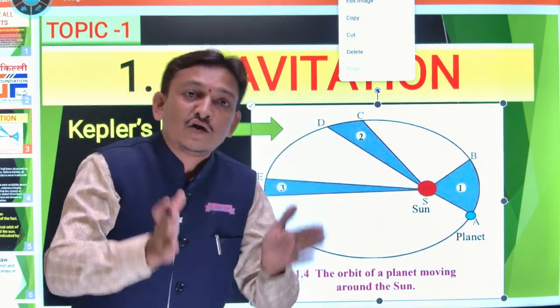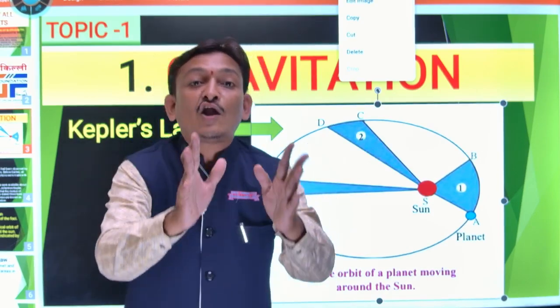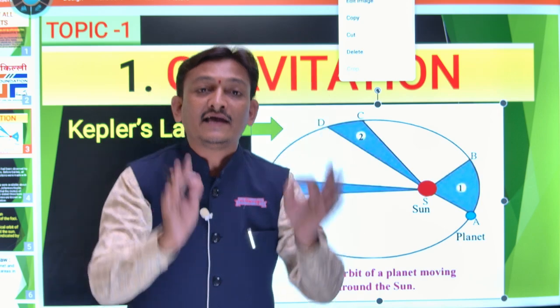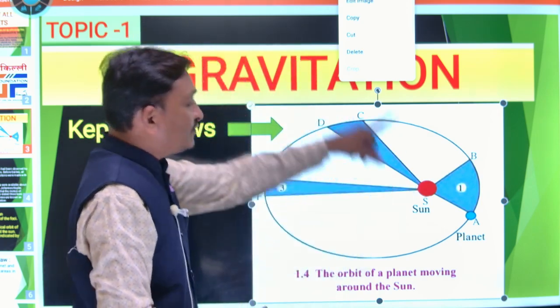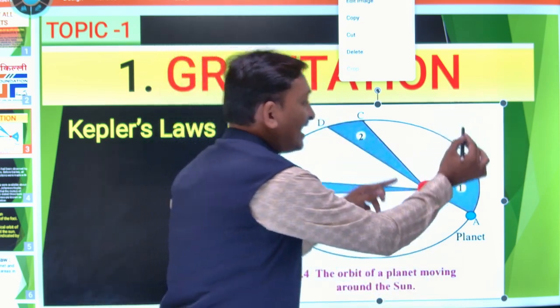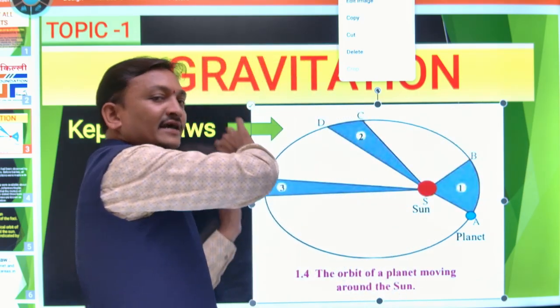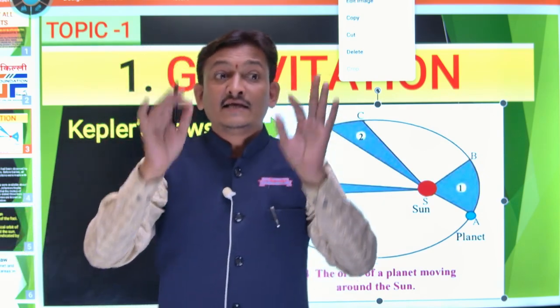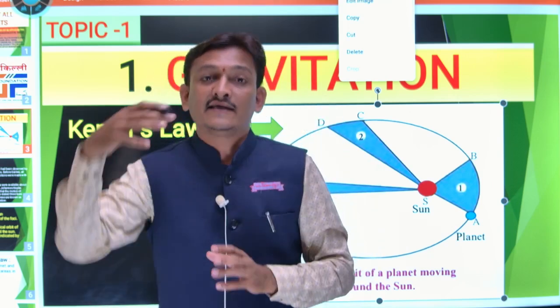So what does Kepler's second law say? Kepler expressed in his second law the motion of the planet. How is the motion of the planet around the sun? He said the line joining the sun and the planet sweeps equal area in equal interval of time. This is the second law which is expressed by Kepler.